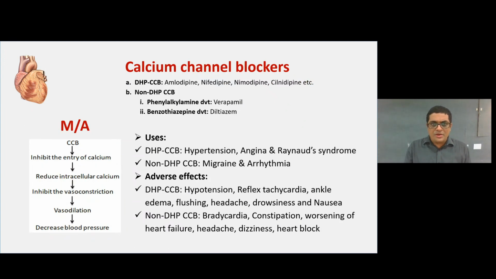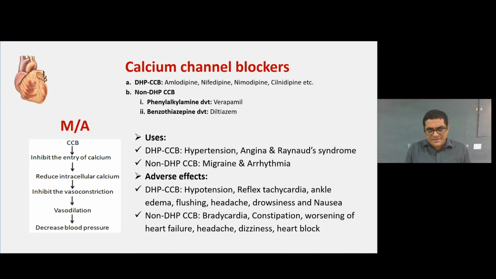Next, calcium channel blockers. They are classified into two categories: DHP CCB and non-DHP, that is dihydropyridine CCB and non-dihydropyridine. The dihydropyridines are amlodipine, nifedipine, nimodipine and clevidipine. The non-DHP are phenylalkylamine, verapamil, and benzothiazepine, diltiazem. Mechanism of action: these calcium channel blockers inhibit the entry of calcium into the muscles, reduce the intracellular calcium, inhibit vasoconstriction and cause vasodilation, and thereby decrease the blood pressure.